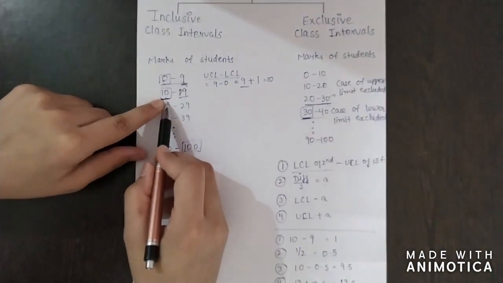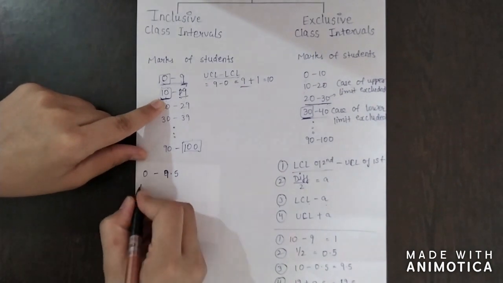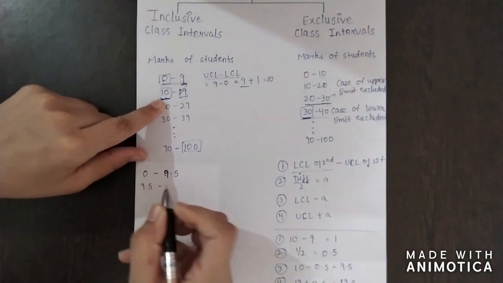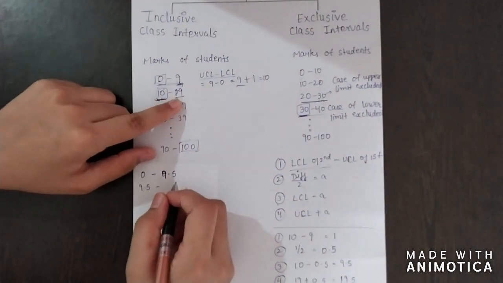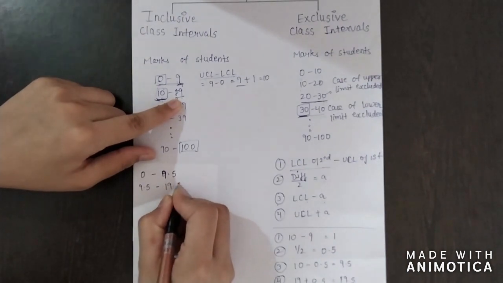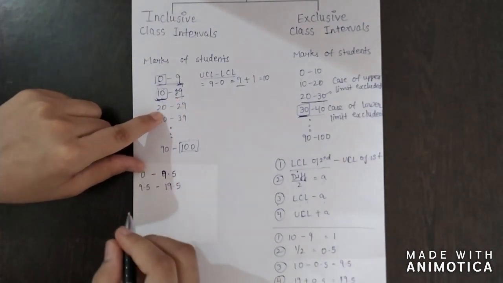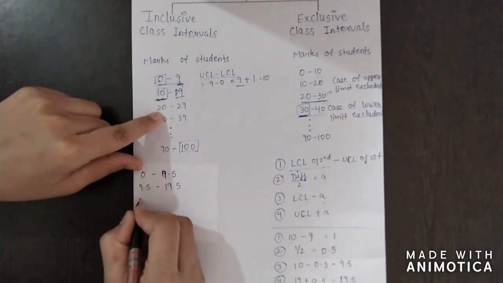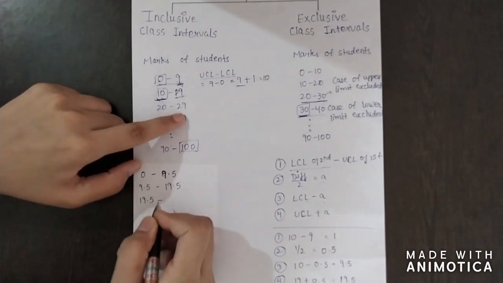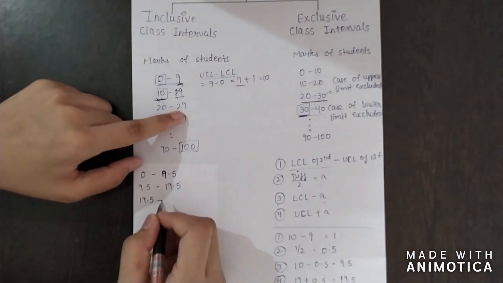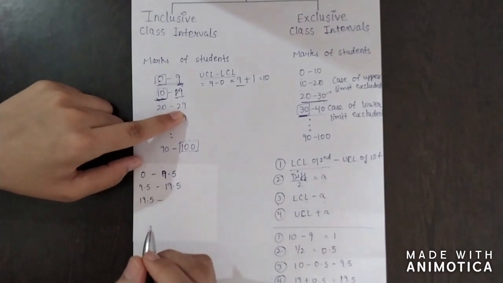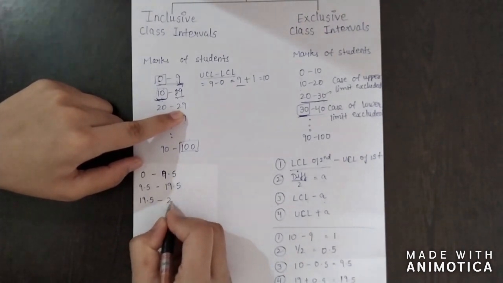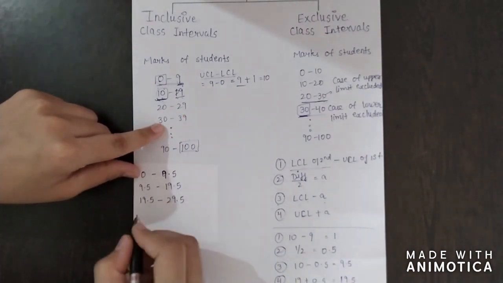Then we'll subtract 0.5 from 10, so it will give 9.5, and we'll add 0.5 to this 19, so it will give 19.5. Then we'll subtract 0.5 from 20, so 19.5, and add 0.5 to the upper class limit, so 29.5.